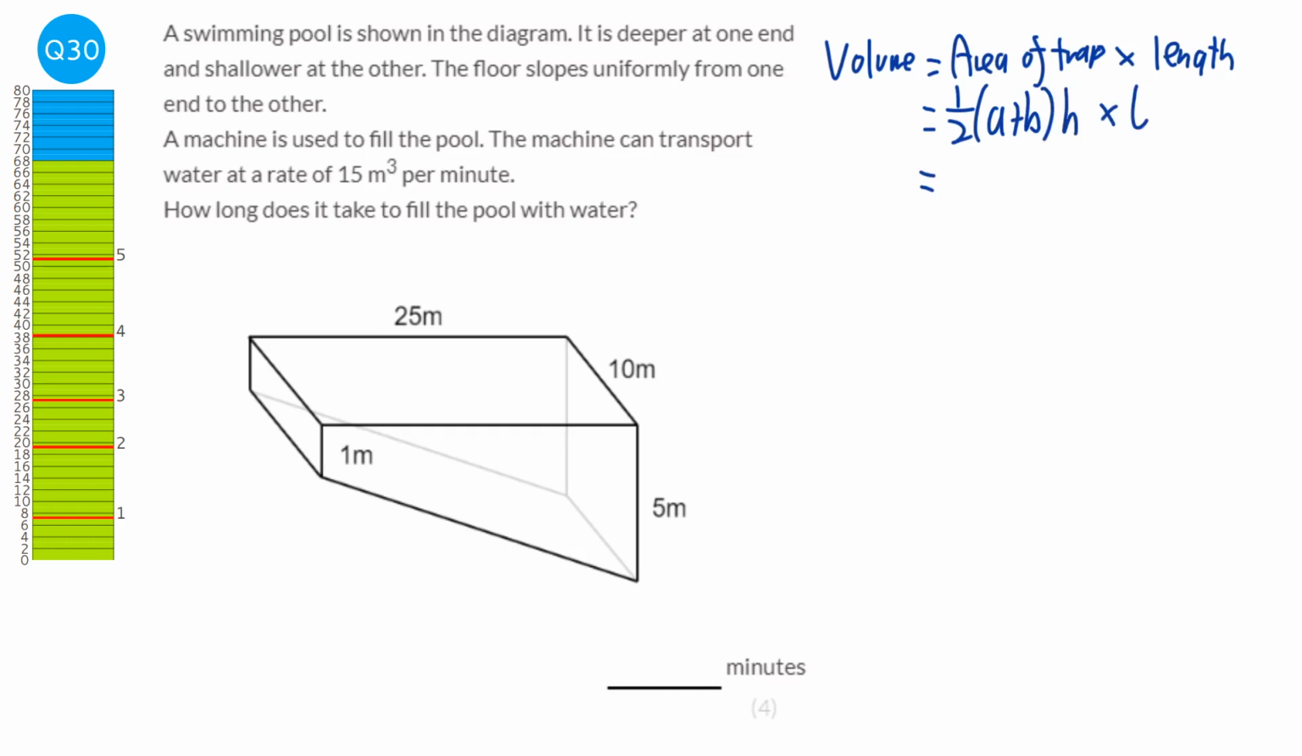Now A and B are the two parallel sides, which will be this one and this one. And then the H is the perpendicular line that hits both of them at 90 degrees. So what perpendicular means, between the bases. So this will be the 25 meters here. So it's going to be half, and then we're going to add 1 and 5, times that by 25. The length is how 3D it is, so it would be that 10 there. So we're going to times that by 10, and that will give us 750. So it's 750 meters cubed.